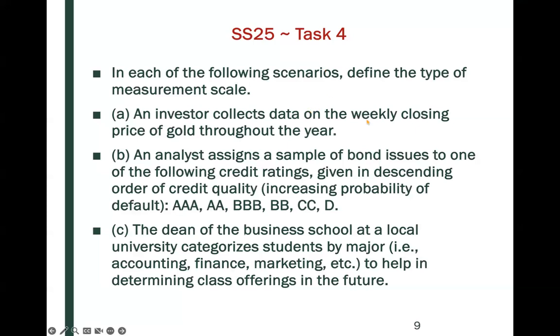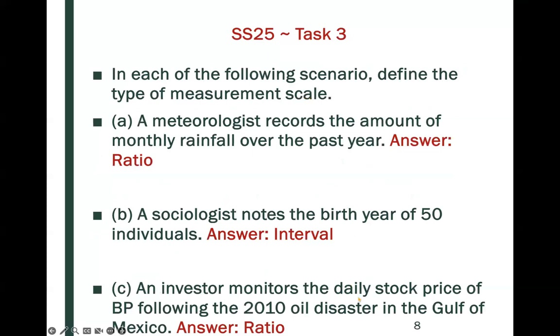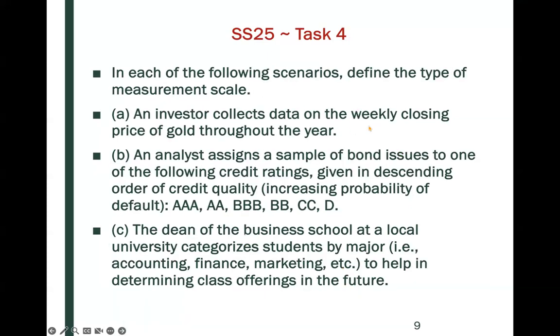Previously we had some daily information we were taking, but in this example, we're taking weekly information, or the weekly closing price of gold throughout a duration of time, which is throughout the year. So that would make sense for it to be a ratio.